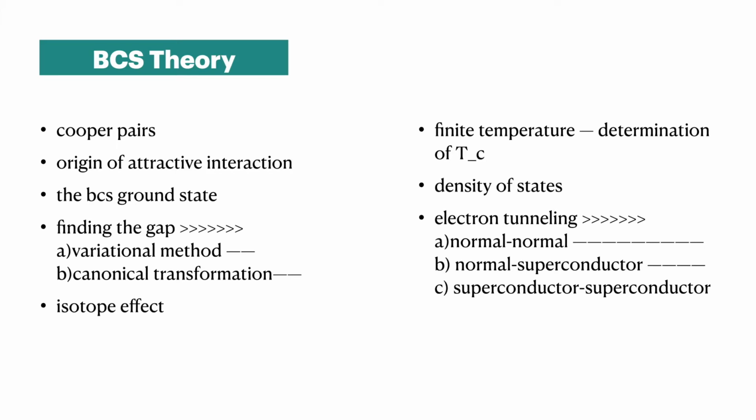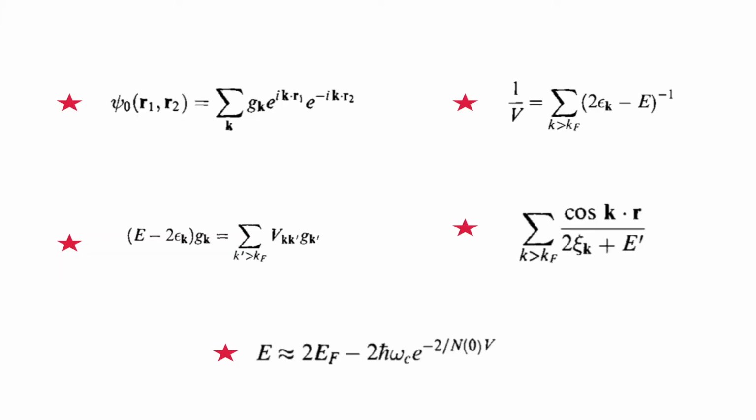Okay, so first we will talk about these Cooper pairs. For this, let's look at these equations first. First, you can see this is a wave function. In a material in general, we think of the material as a sea of electrons, which is called the Fermi sea. To form superconductivity, we want to see whether a bound state can exist between two electrons or not.